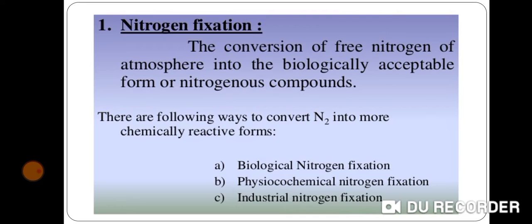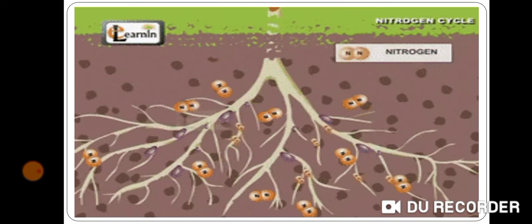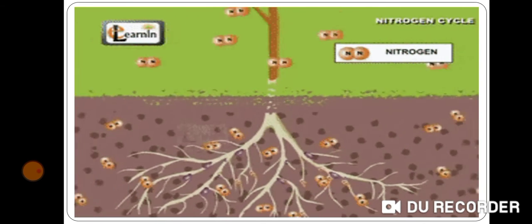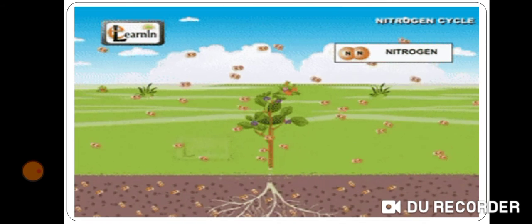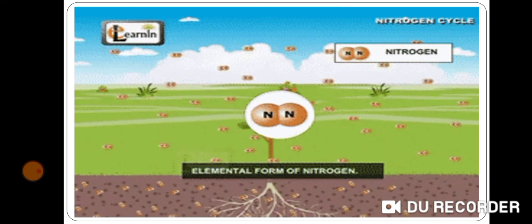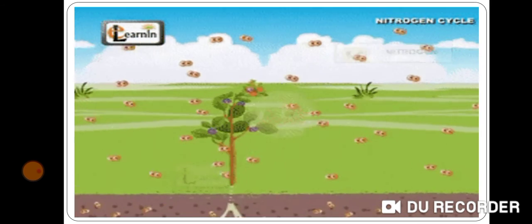We will study the artificial fixation of nitrogen in higher classes. Today we will learn about the physiological and biological nitrogen fixation. The nitrogen gas is the free nitrogen, whereas the nitrogen compounds are said to be fixed nitrogen.